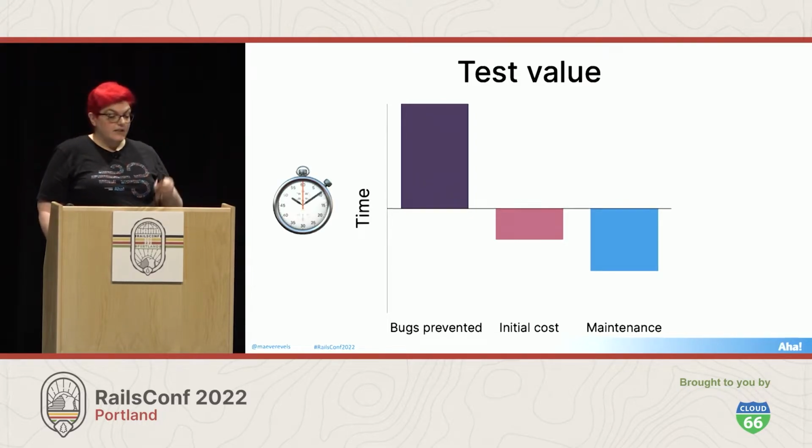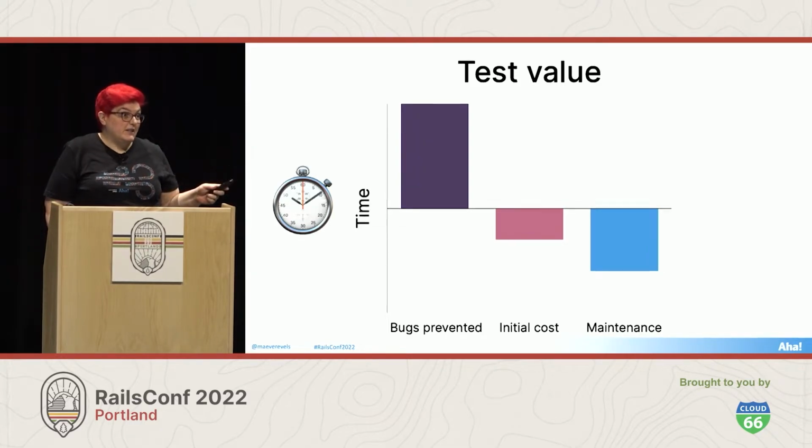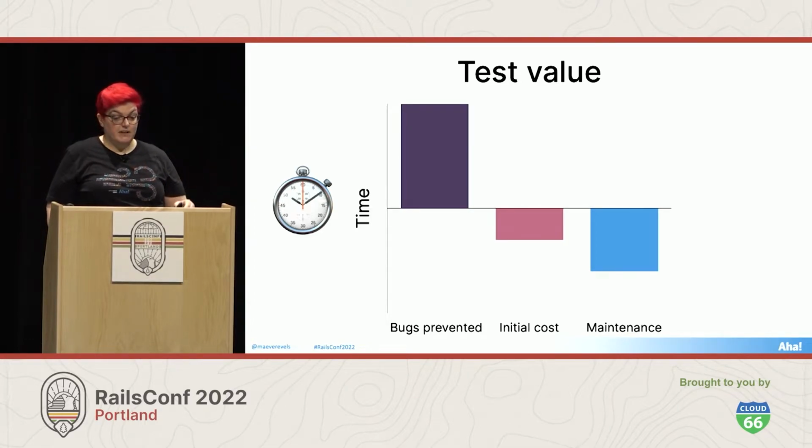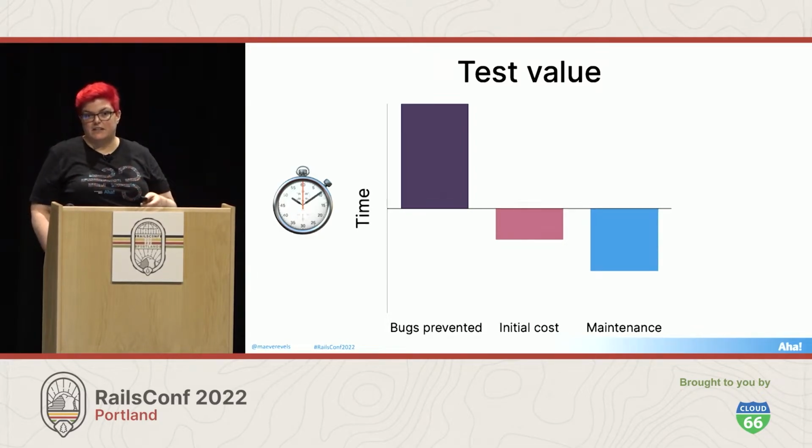It's time. So bugs prevented is the time that we would have otherwise spent fixing them in production. It's gut feel. The initial cost is the time required to understand the code, to identify seams and enabling points, and then to create the test harness. And then the maintenance cost is the time required to change the test code in order to keep it passing.